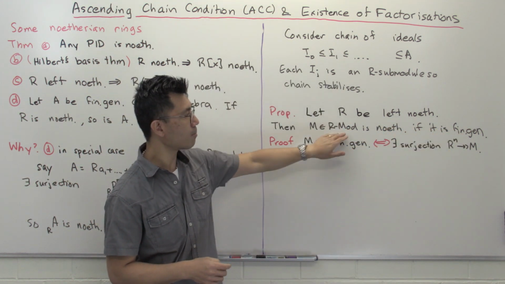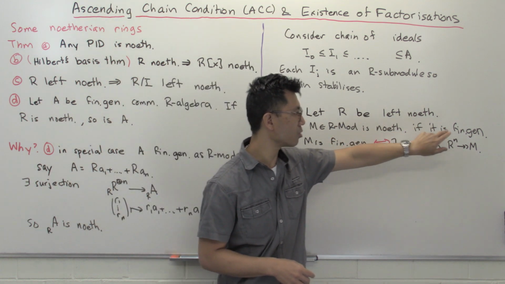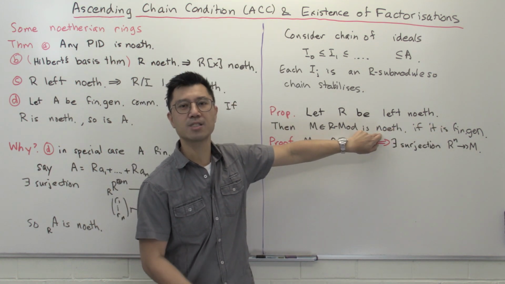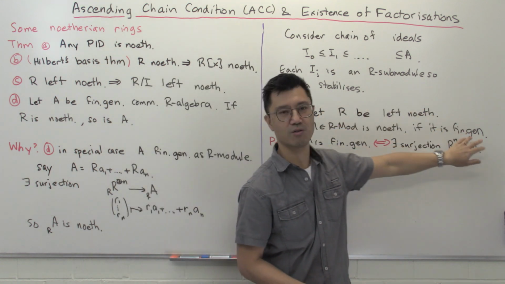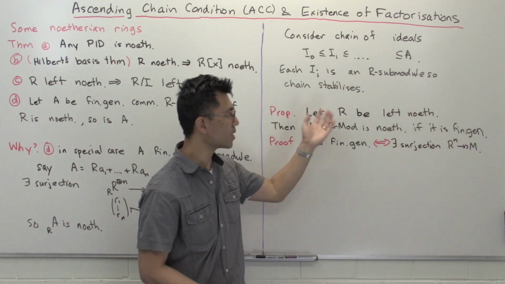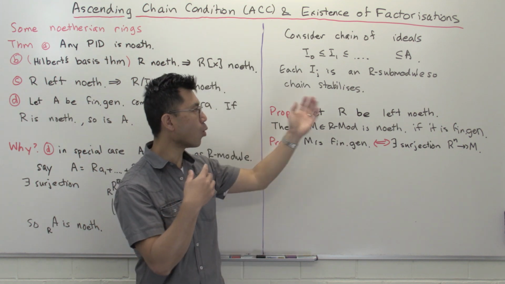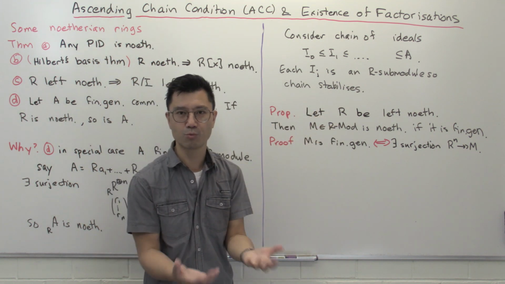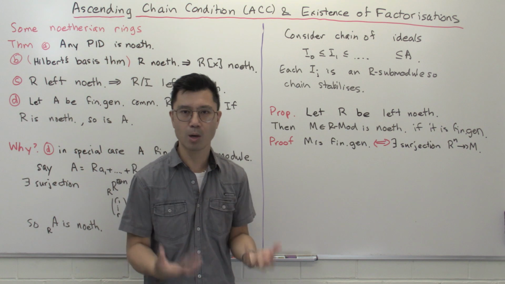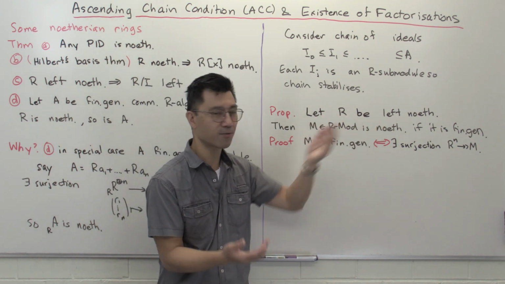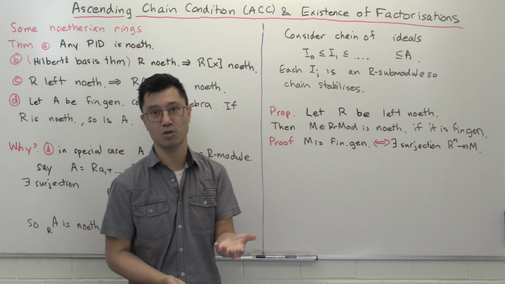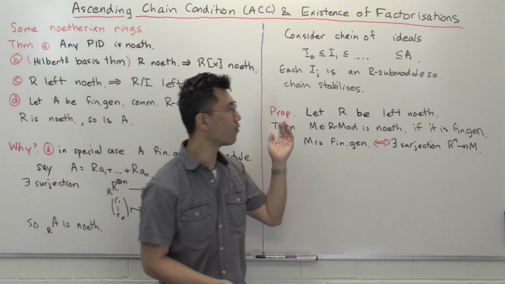So that tells you that in particular, if you have a finitely generated module, it's noetherian. And remember, every submodule of a noetherian module is noetherian, and since it's noetherian, it's also finitely generated. So in this environment, if you're working over a left noetherian ring with left modules, if you have a finitely generated left R module where R is left noetherian, then every submodule is also finitely generated. The proof of this is quite simple.